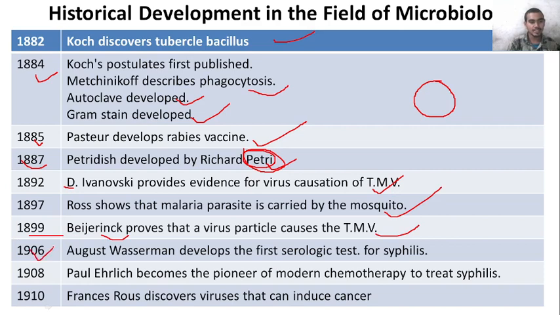Then in 1906, August Wassermann developed the first serologic test for syphilis. Syphilis is a sexually transmitted disease. Okay. Then in 1908, Paul Ehrlich became the pioneer of modern chemotherapy to treat syphilis. Then in 1910, Peyton Rous discovered viruses that can induce cancer.